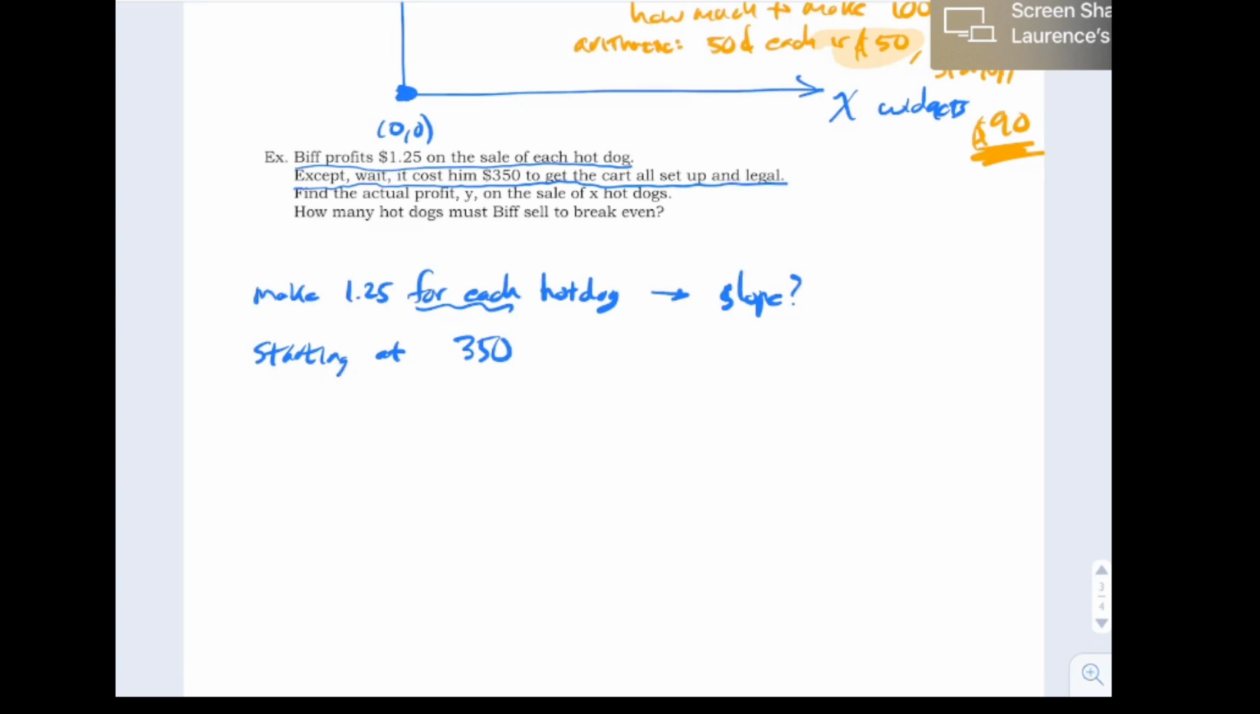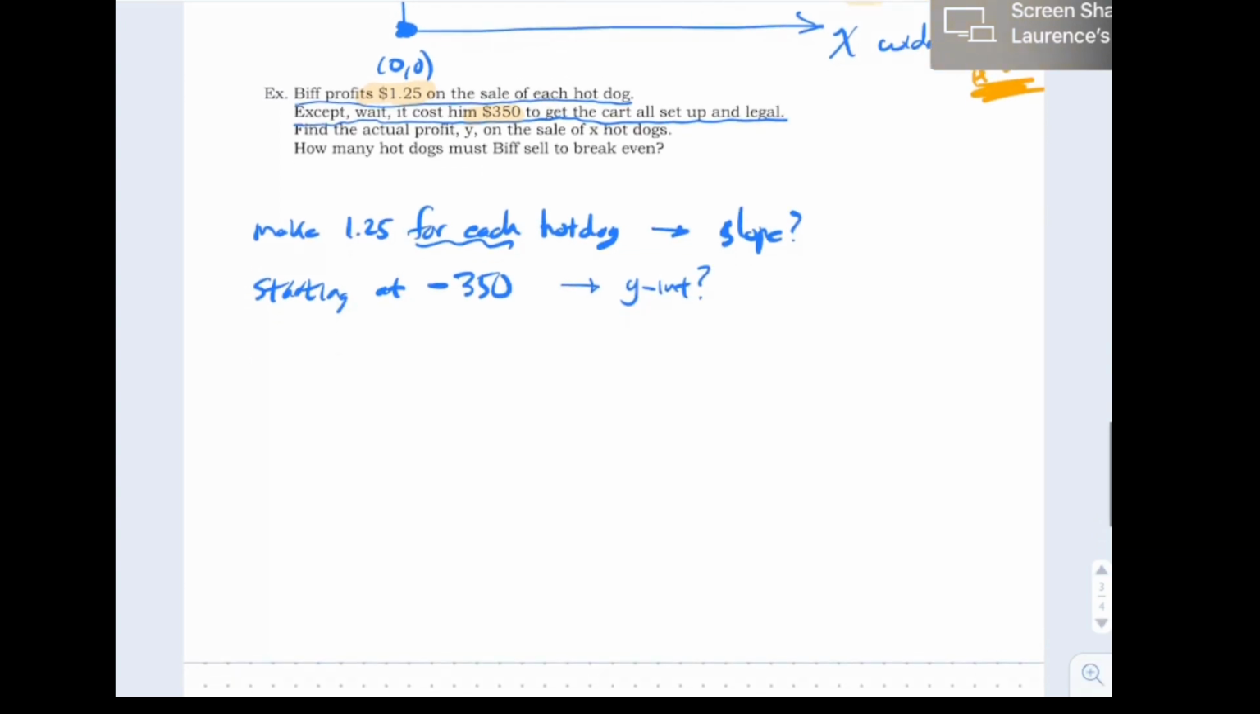Actually, wait a minute, notice these are going in opposite directions here. I'm getting $1.25. I'm spending $3.50. Since they're going in opposite directions, let's call that negative. Starting at negative $3.50, if you're starting at that, that should have you thinking of y-intercept.